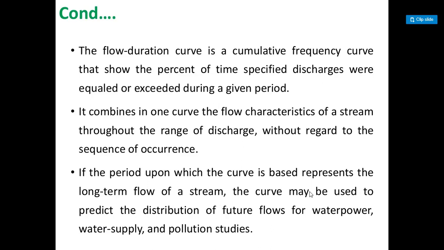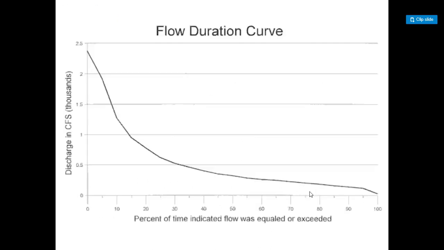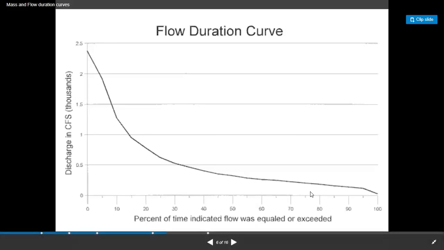Since both the catchments are in the same region, it implies that they are under similar hydrological conditions, which is the justification for the equation. So guys, this is the flow duration curve, discharge in cfs thousands, and percent of time indicated flow was equaled or exceeded.